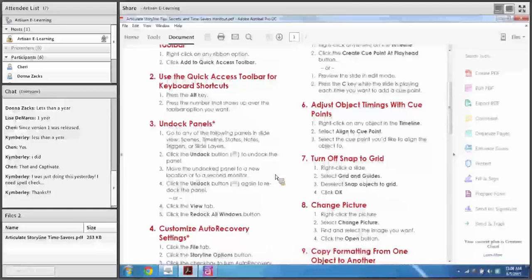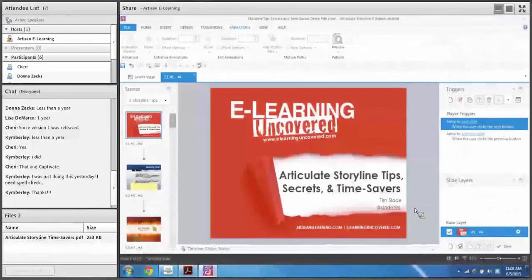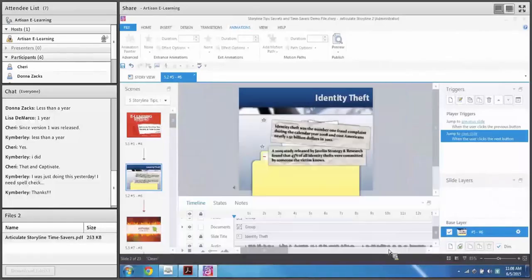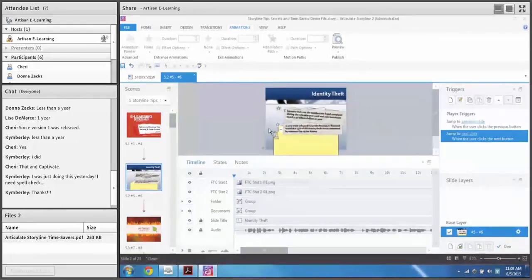So number 3 is undock panels, and this is a new feature in Storyline 2 that is a really powerful feature. When you're working in Storyline, let's say you're working on a slide like this, or I'll go to this slide here. You have a lot of items on the screen, and once you get a lot of items on your timeline, it can be hard to look at. You want to see a big version of your screen, but you also want to be working in your timeline.